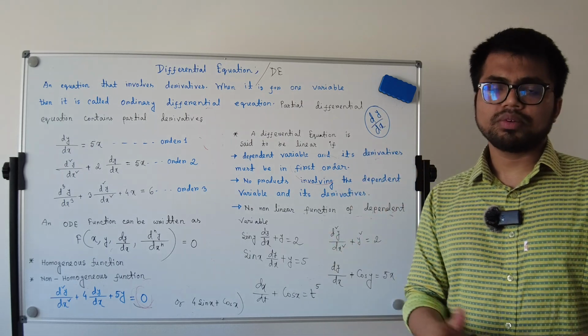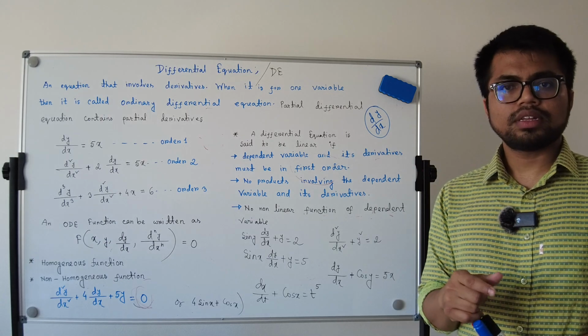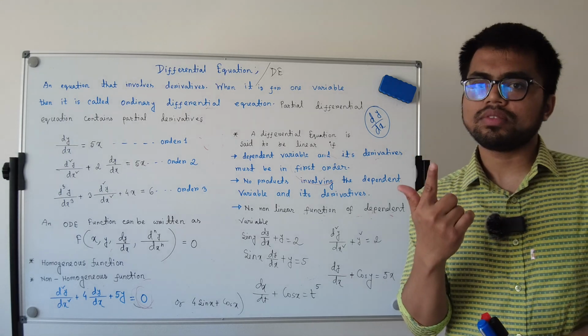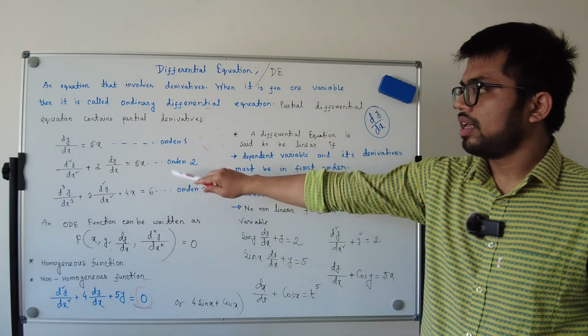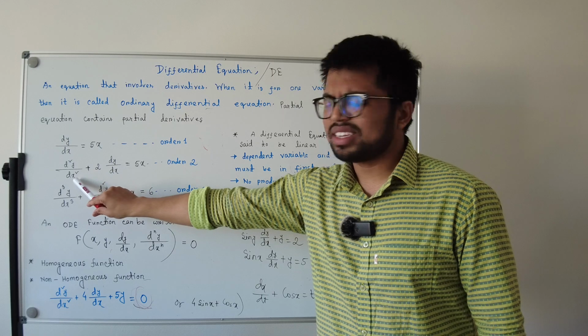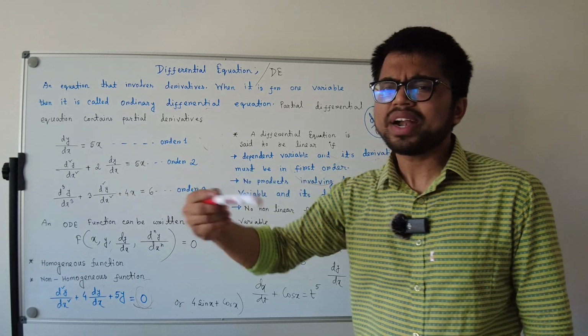In a differential equation where there is only one independent variable, this is called an ordinary differential equation. Only one variable exists. Like if you consider this equation, you see here only x is your variable. You can say y is also a variable. No, y is a dependent variable.